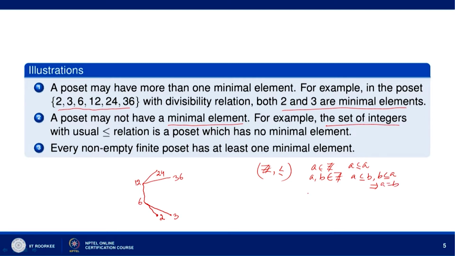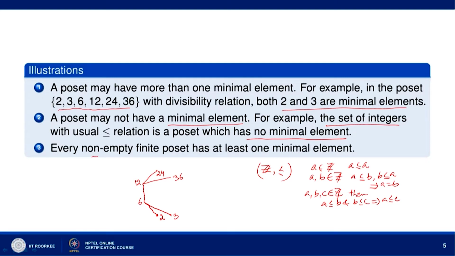If you take a, b, c belonging to Z, then a less than or equal to b and b less than or equal to c implies that a is less than or equal to c. So the set of integers with this relation less than or equal to is a poset, and clearly it has no minimal element, because you take any element, we can always have an element which precedes that element. So the set of integers with the usual relation does not have a minimal or a maximal element.